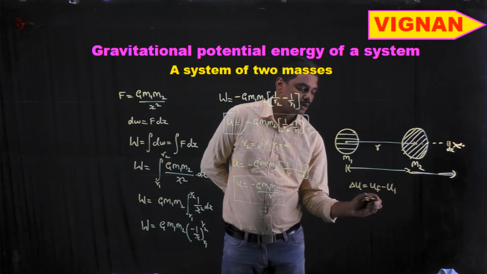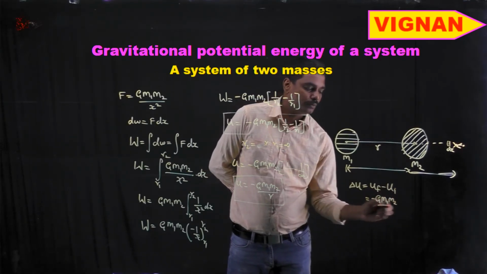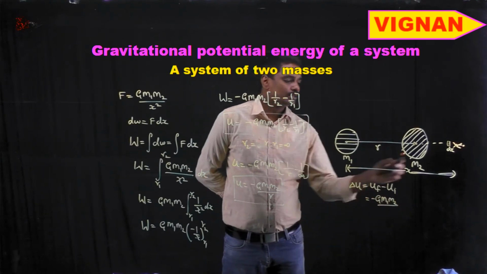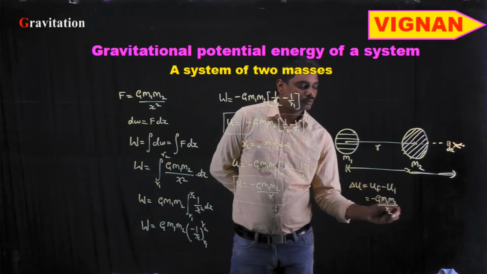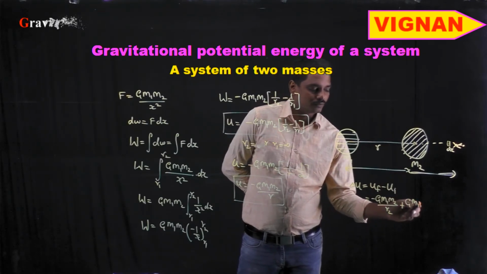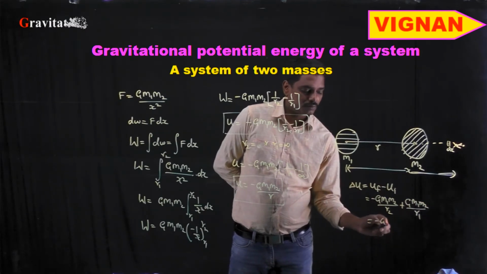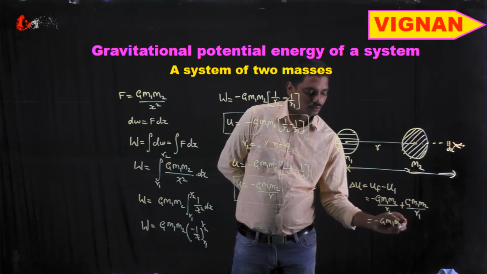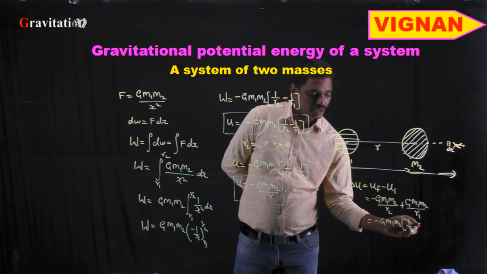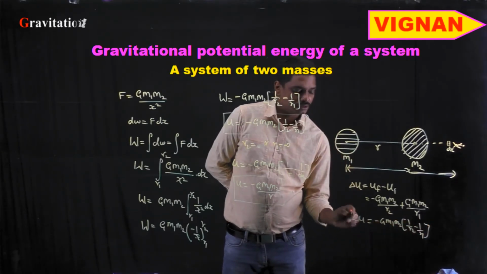U final is minus G m1 m2 by r2, and minus into minus plus G m1 m2 by r1, from which we can write it as minus G m1 m2 into 1 by r2 minus 1 by r1 is the change in potential energy.